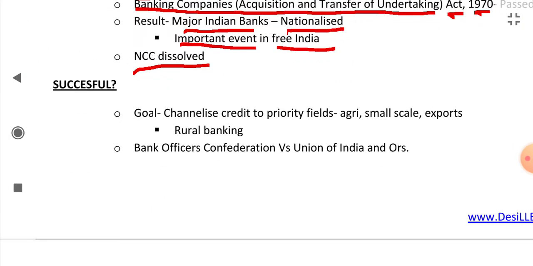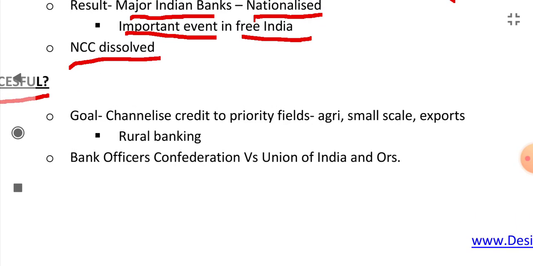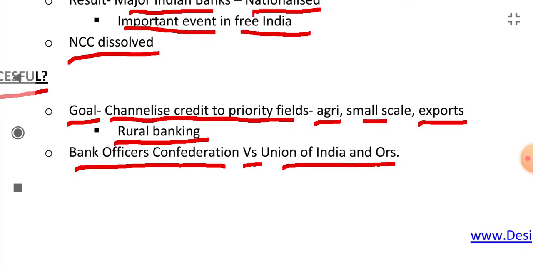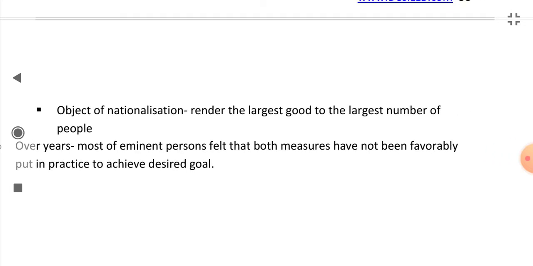Were the measures of social control and nationalization successful? The goal of both the measures was to channelize credit to priority fields like agriculture, small scale industries and exports, and to promote rural banking. In Bank Officers Confederation versus Union of India and others, the court said that the object of nationalization is to render the largest good to the largest number of people, to have maximum benefit of maximum number of people.